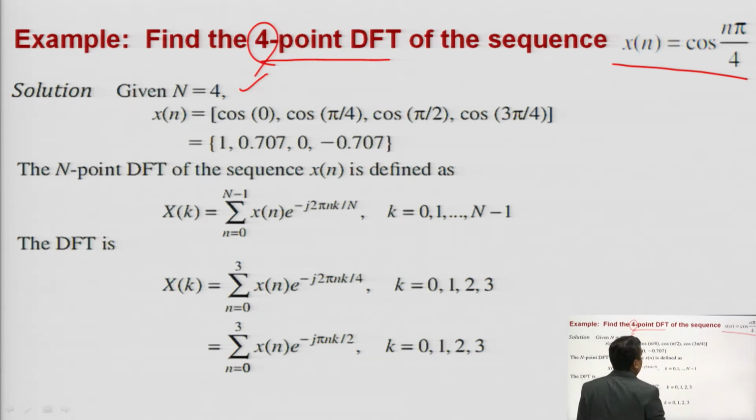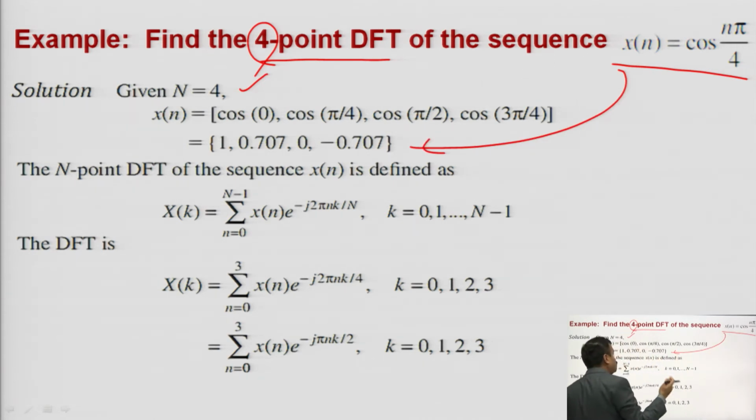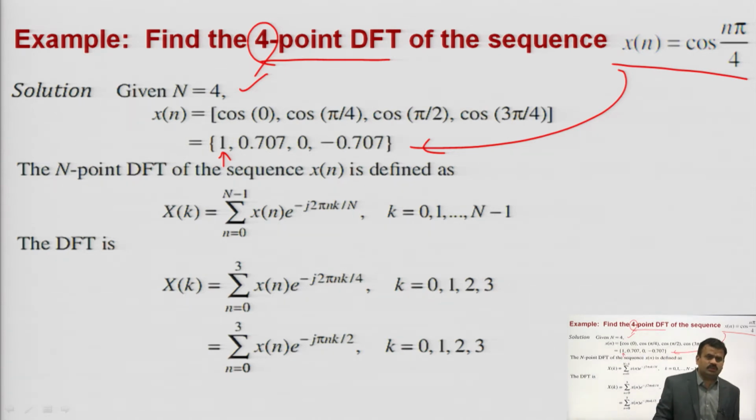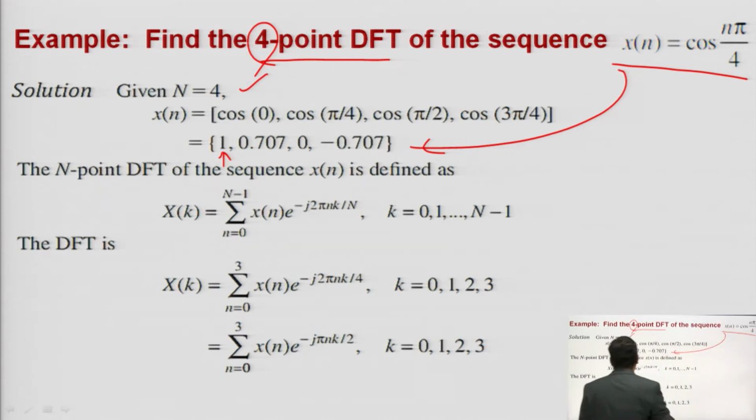Now, at first you have to find out its sequence values. How do you calculate? You have to put small n is equal to 0, 1, 2, 3. So, if you put 0, cos 0 is equal to 1, you know. If you put 1, cos pi by 4 is equal to 1 upon root 2, that is 0.707, then it will be 0, then minus 0.707. So, this is your small x of n.